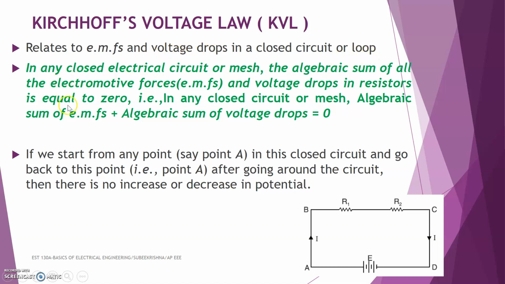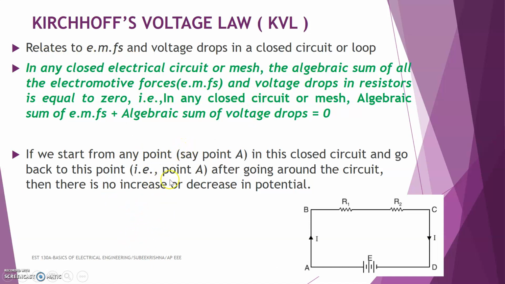It states that in any closed electrical circuit or mesh, the algebraic sum of all the EMFs and voltage drops in resistors is equal to 0. That is, the algebraic sum of EMFs and the algebraic sum of the voltage drops should be equal to 0. That is the definition of KVL.